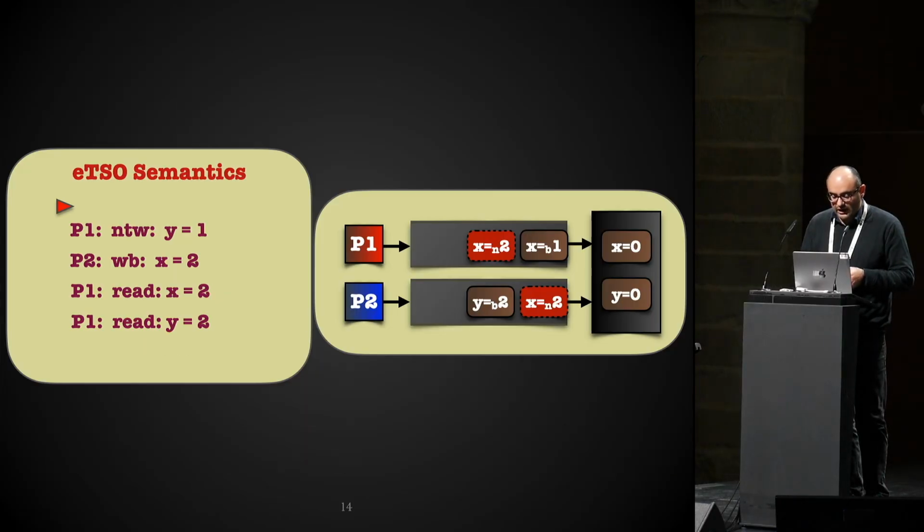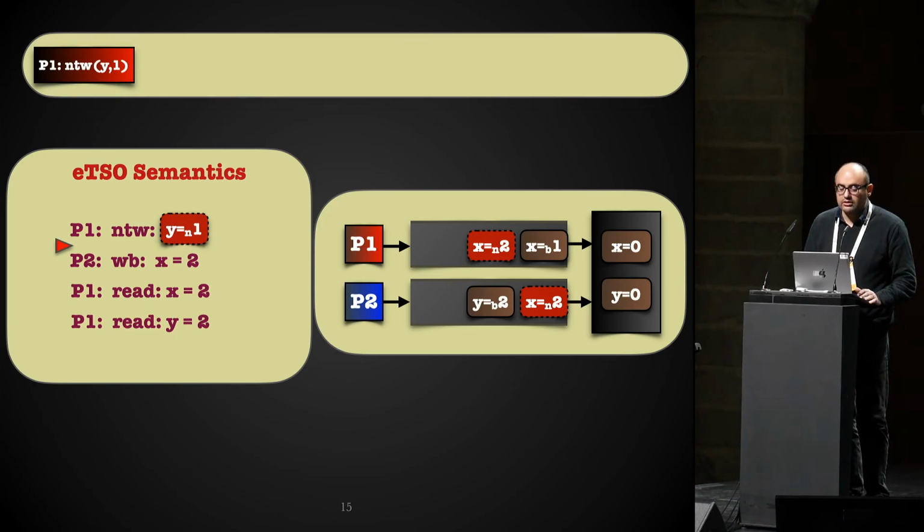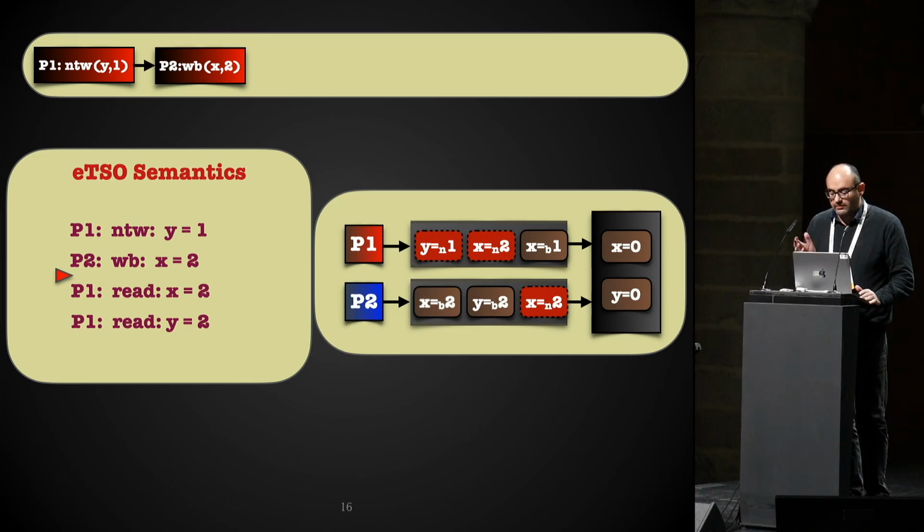So let's say again an example, a simple one. The first instruction of the first process is just issuing an NTW write. It's setting Y to 1 here. And as in the classical TSO model, this write will be added to the buffer. So we'll add this Y equals 1 to the buffer of P1. Then P2 will set X to 2 using a write-back operation, and this will be added to the buffer of P2.